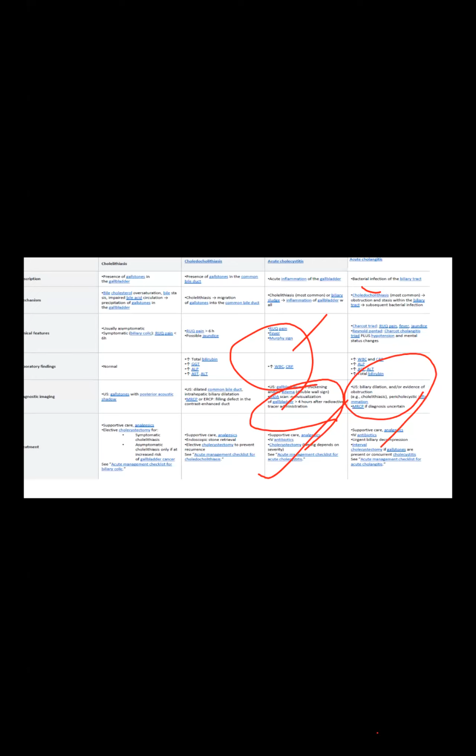So MRCP, when do we do it? In Dr. Saba's case, we do MRCP if the diagnosis is uncertain, but in Dr. Saba's case, every lab value and every symptom confirms the diagnosis is cholangitis. So when we start antibiotics and fluids and the patient is not responding and the patient's temperature is high, we have to do ERCP.